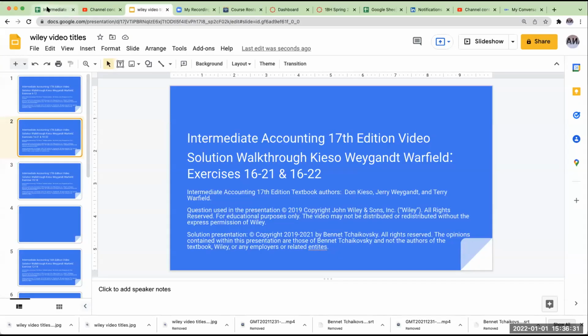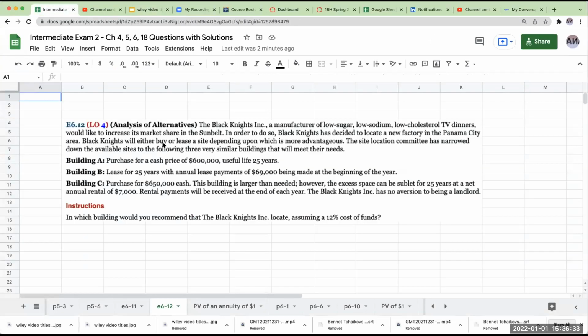Okay, so we've got over here, this is exercise 6-12. We're dealing with present value. So, analysis of alternatives. Again, this is very similar to what we're looking at in terms of managerial accounting. This is something that's covered in the net present value computations of analysis of various alternatives. So let's go ahead and do it.